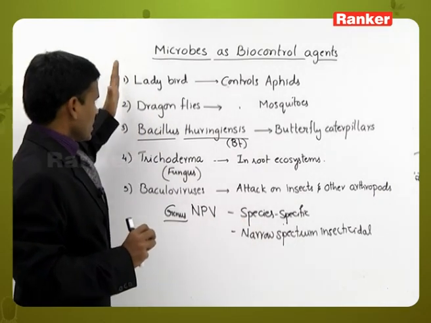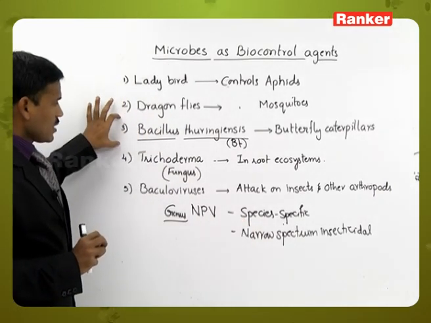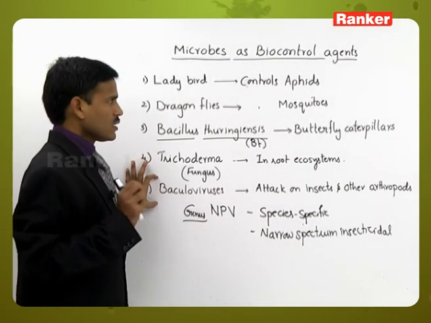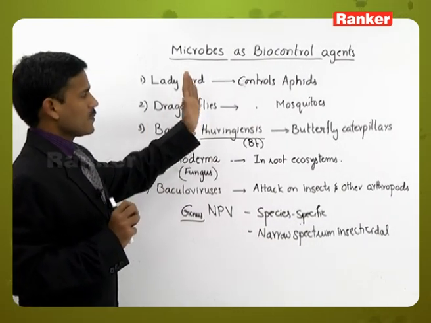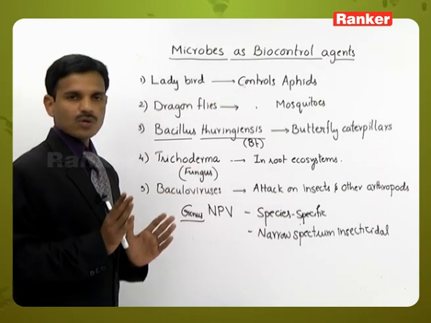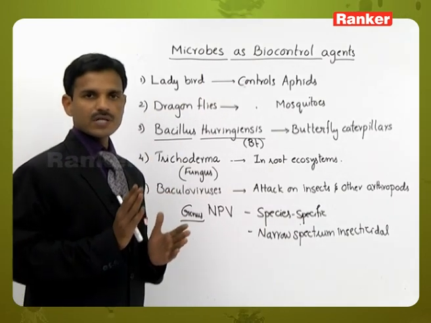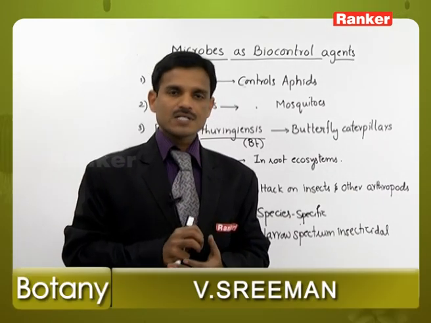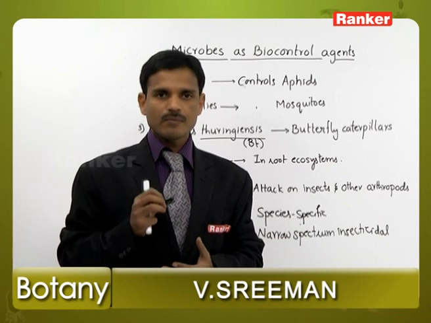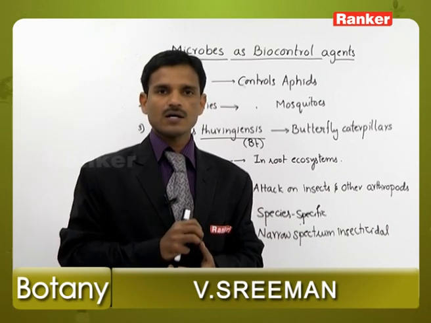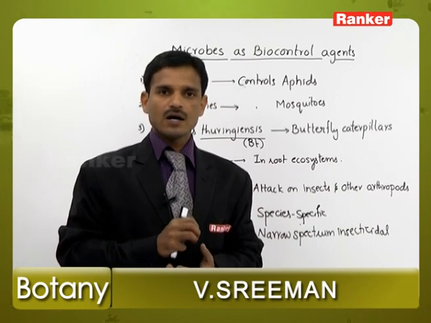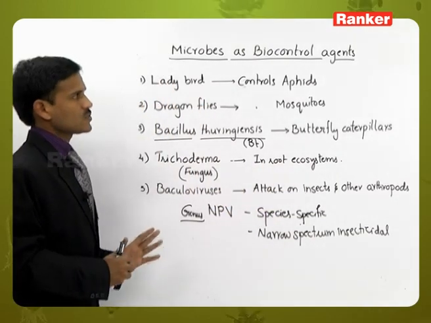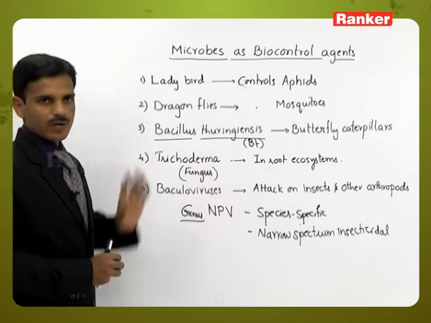So all these insects, bacteria, fungal members and viruses are used to control pathogenic organisms or diseases. Instead of chemical pesticides and weedicides, we are using biological organisms to control pathogenic bacteria, pathogenic organisms and diseases. So, it is microbes as biocontrol agents.